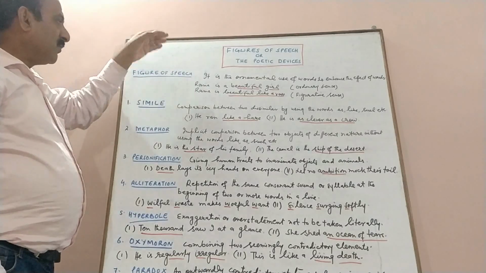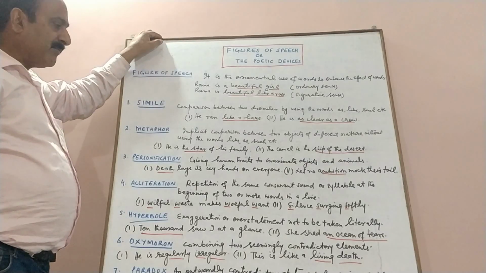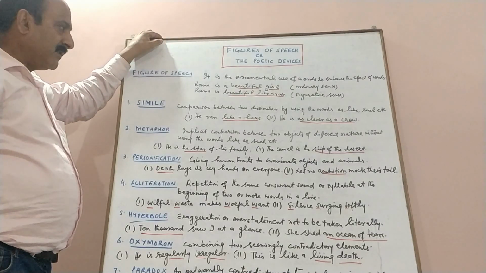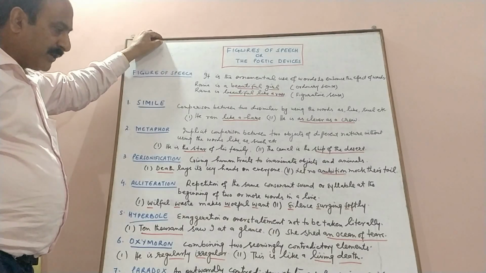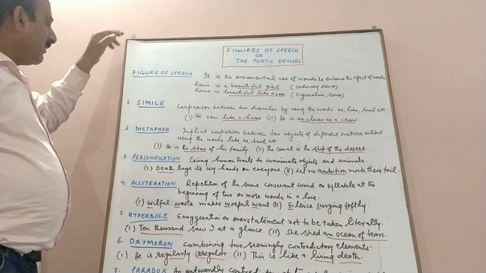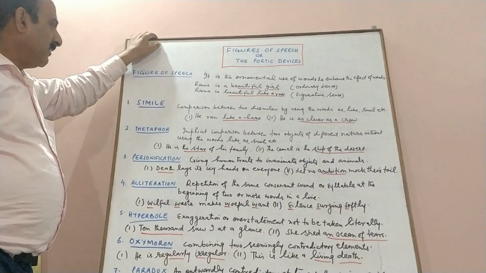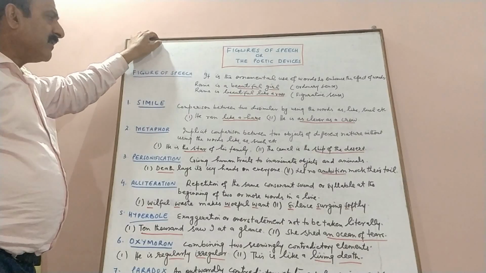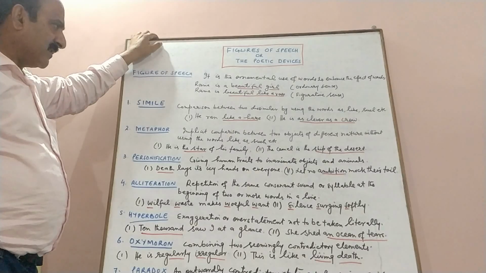So there are many figures of speech in English language. We will discuss some of the important figures of speech which are commonly used in poetry and in prose also. So the first one is simile. Simile is the comparison between two dissimilar things by using the words as, like, such, than, etc.